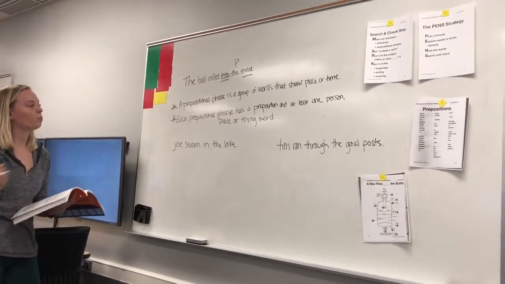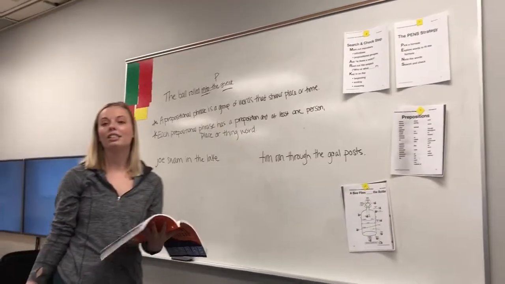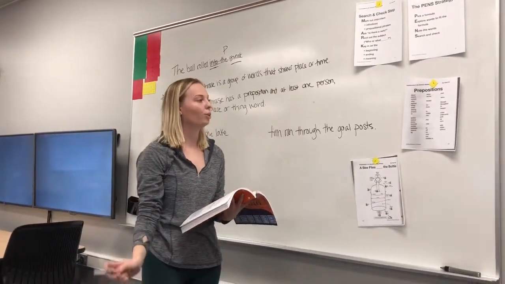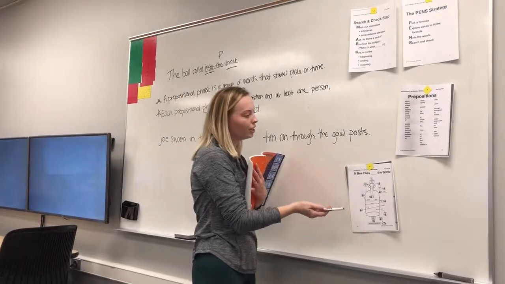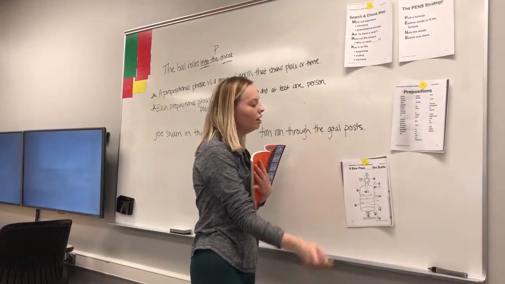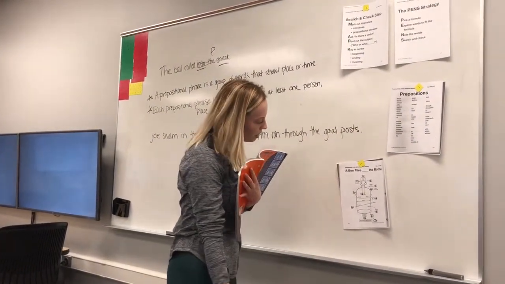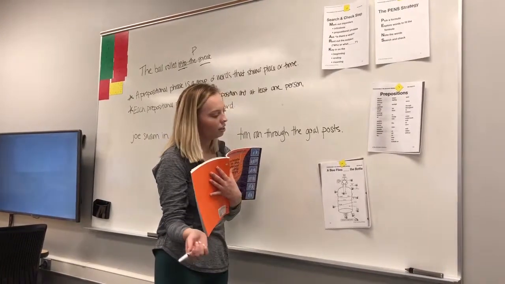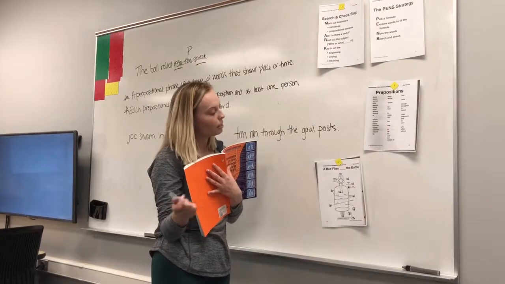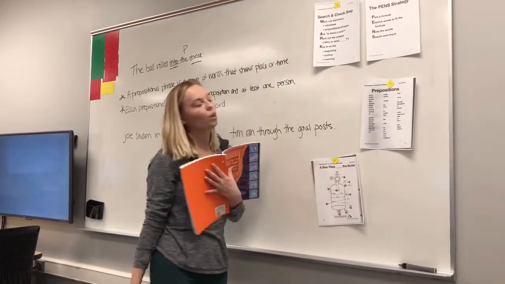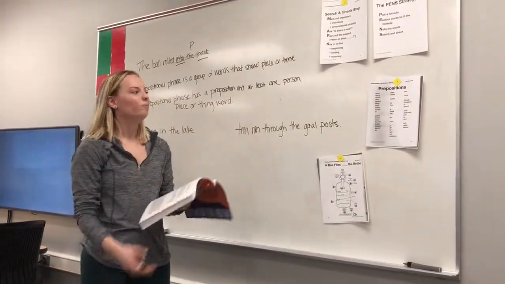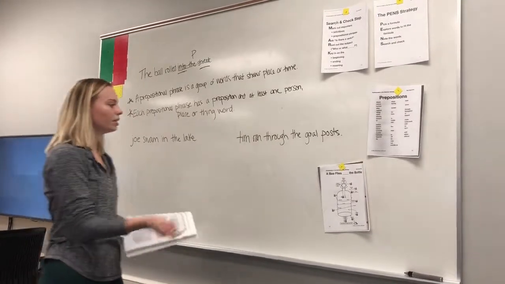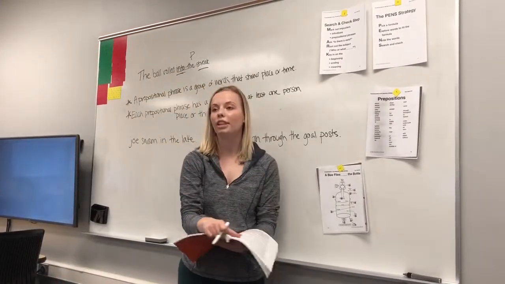So into is just one preposition, but there are actually a lot of other different prepositions that show location. And we can refer to cue card 9, a bee in the bottle sheet, to look at how many places that the bee could fly to the bottle. It could fly around the bottle, it could fly across, through, beside, beyond. There's so many places that it could fly. So let's use this sheet to come up with our own prepositional phrases.